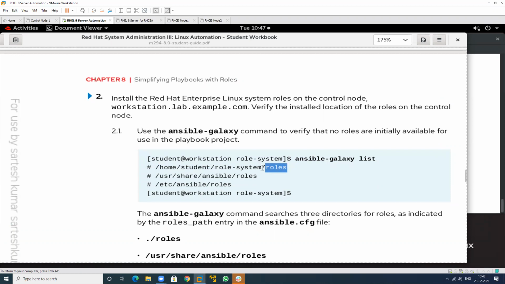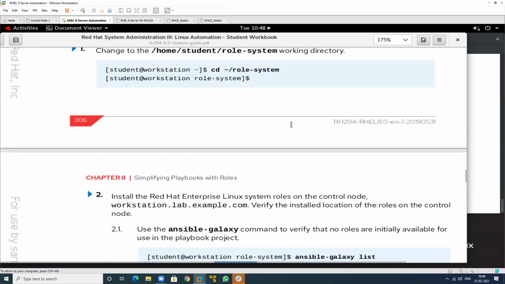See this one, this is your current working directory, and this is your /usr/share/ansible/roles. All are the roles. The folder name is roles. This is predefined, but the location is /etc. The location is /usr. The location is the home directory. This is in the home directory. This is in /usr. This is in /etc. But in this one it is share. This is ansible, and this is the roles system. That is the one you have selected.